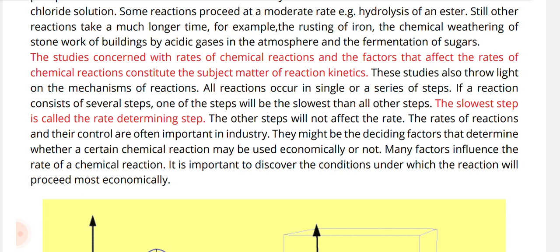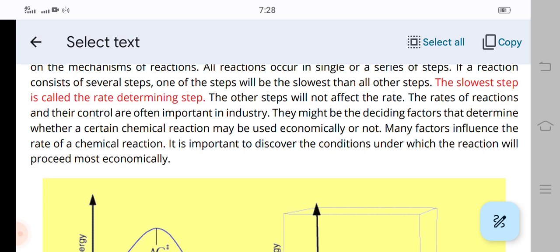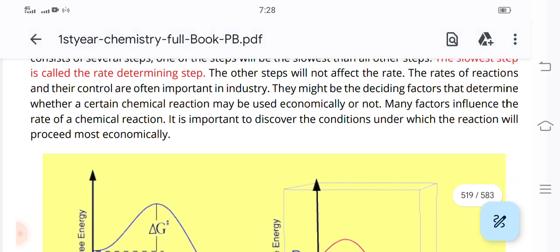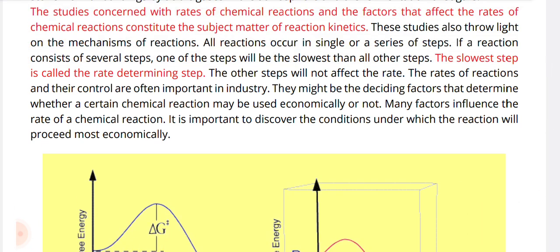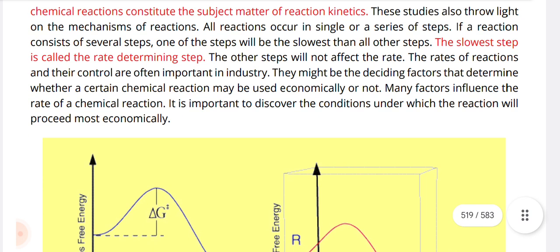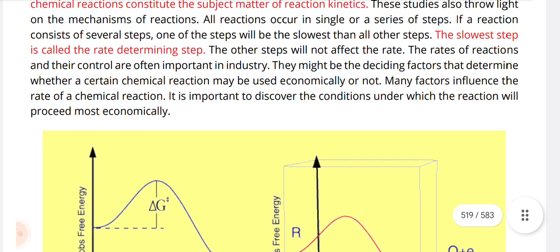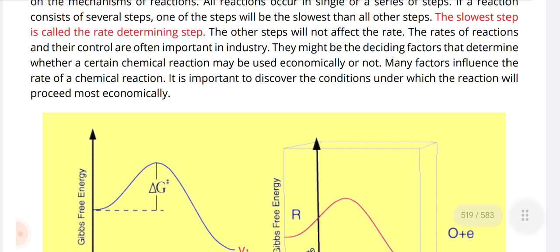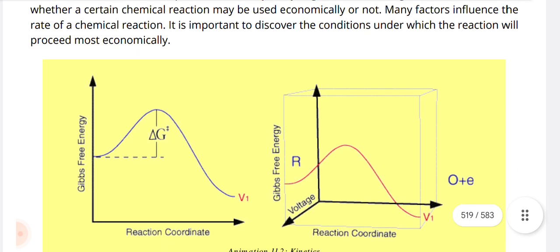The rates of reactions and their control are often important in industry. They might be the deciding factor that determines whether a certain chemical reaction may be used economically or not. Many factors influence the rate of chemical reaction. It is important to discover the conditions under which the reaction will proceed most economically.